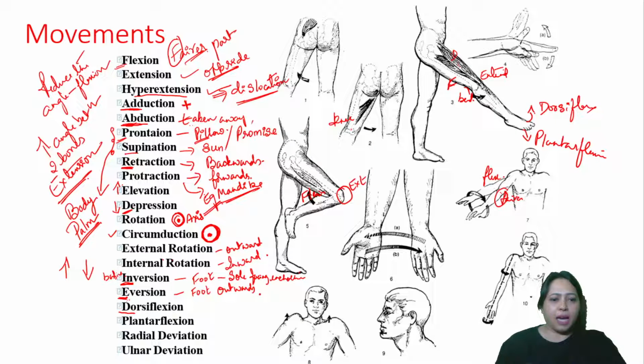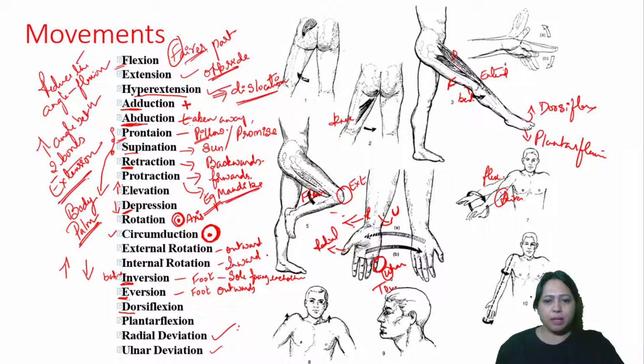Okay. Then we have radial deviation and we have ulnar deviation. Radial deviation is, this is radial side. If you deviate this side, it is radial deviation. If you deviate your hand towards the other side, it's ulnar side. The little finger side is ulnar. This is radial. Remember, towards you is ulnar. Towards you is always ulnar.